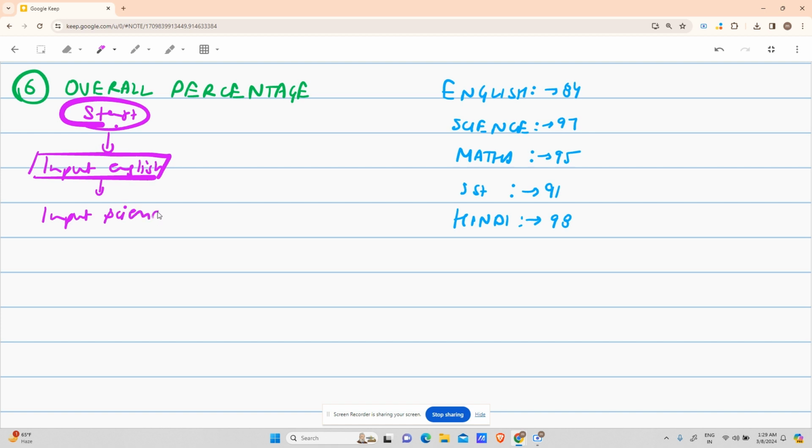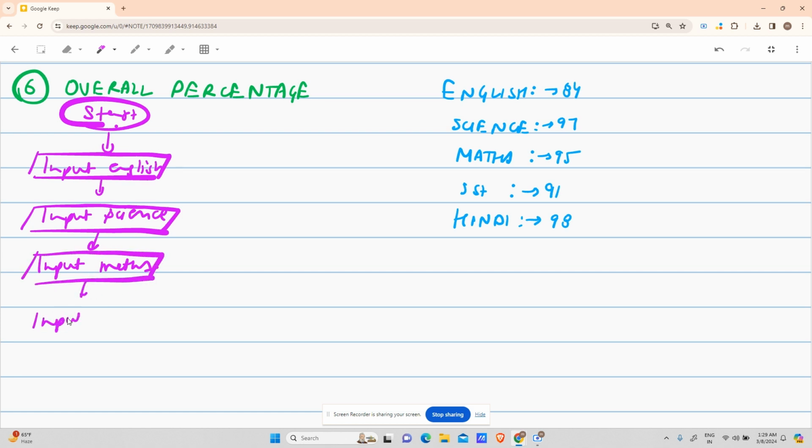Science does not come in that handy in college like what you learn in 11th and 12th. After that, input maths. After that, input SST. Input Hindi.